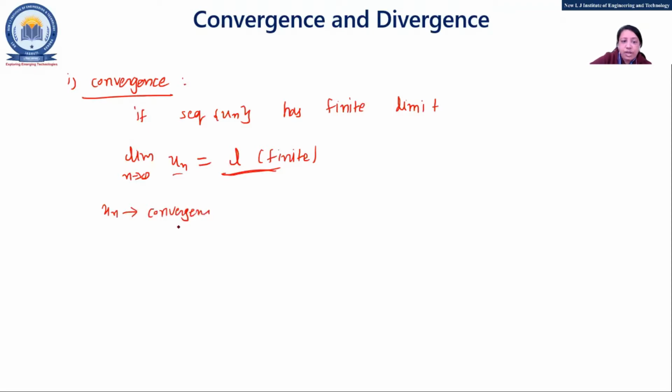That means if you apply some limit to the sequence, and if you will get here some finite number, then we can say that our sequence is a convergence.